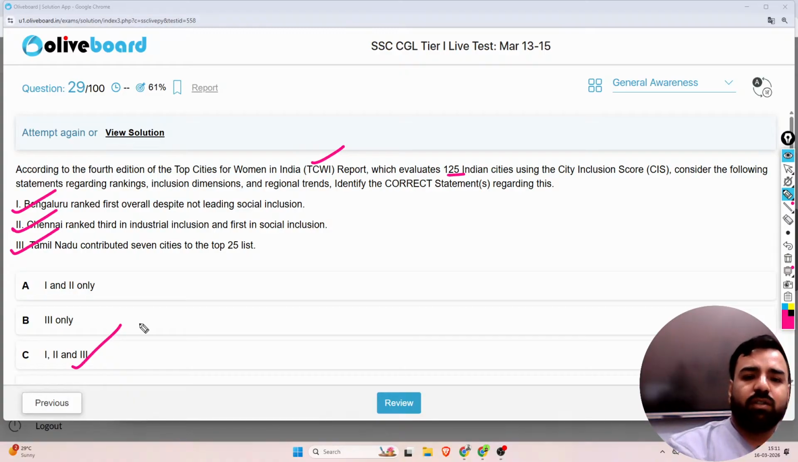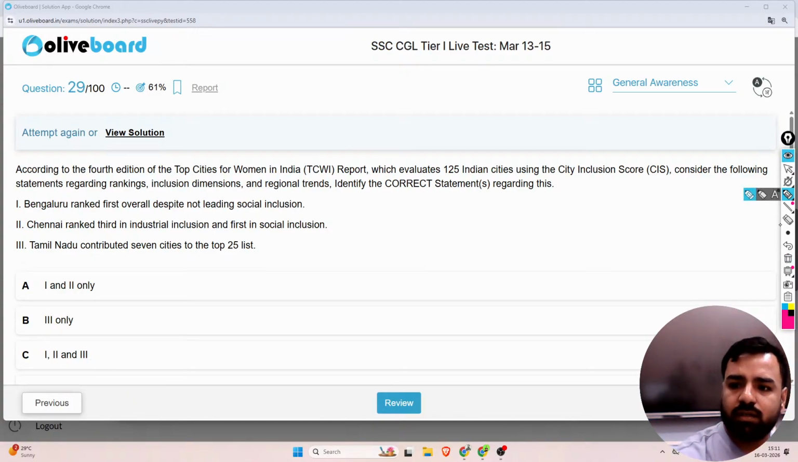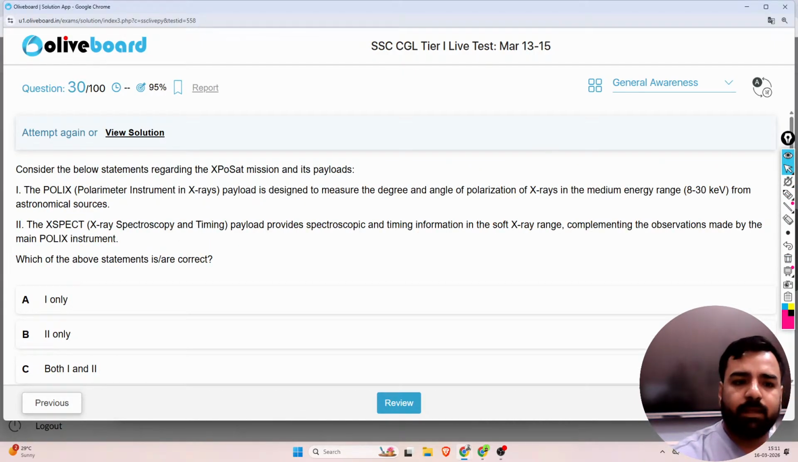If I talk about this report, all the 3 statements which are mentioned here are correct. Bengaluru has ranked first overall despite not leading in social inclusion. Second statement, third statement, all 3 are correct. So we'll be proceeding with option C. Next, what is the next question? One second. Next is this.